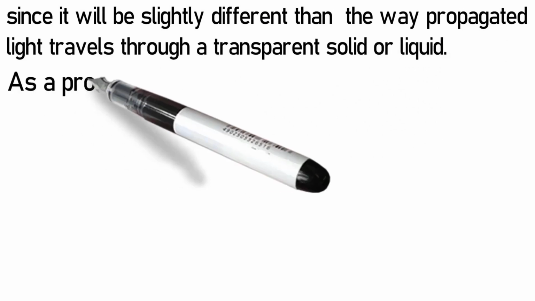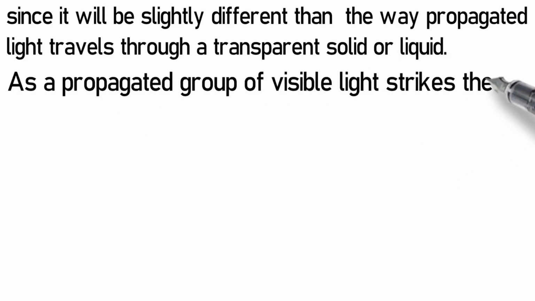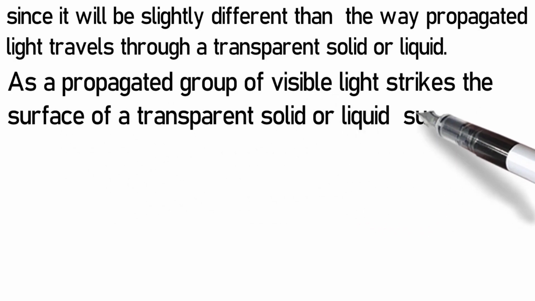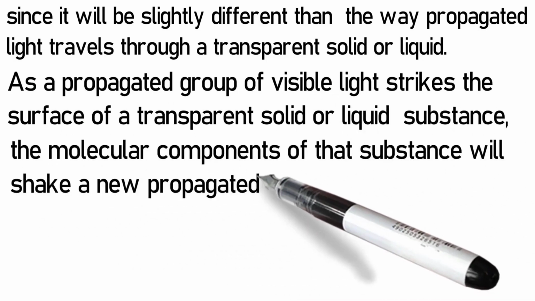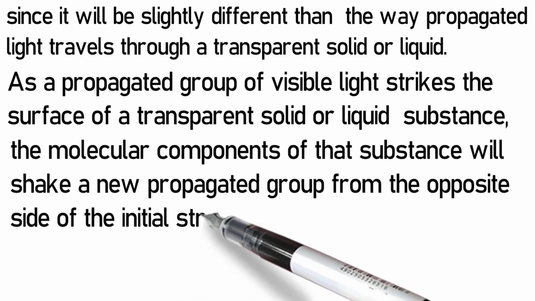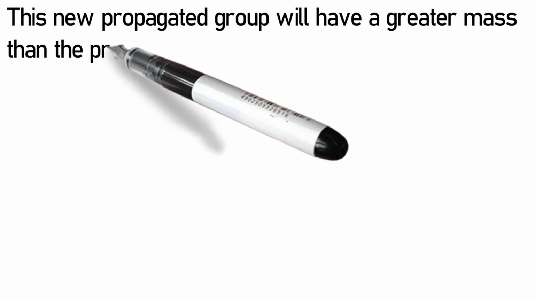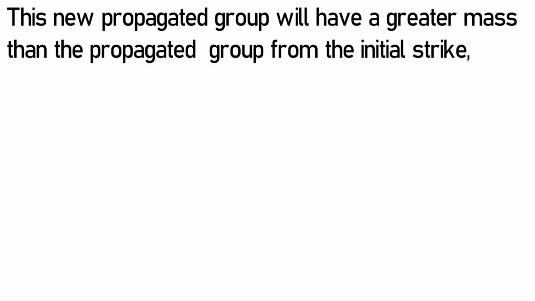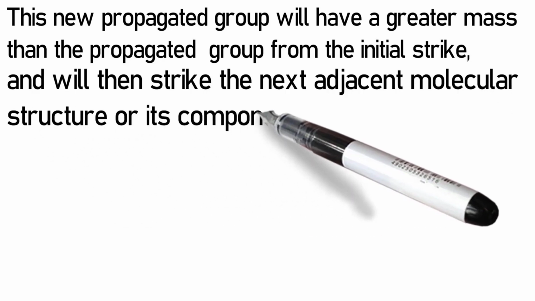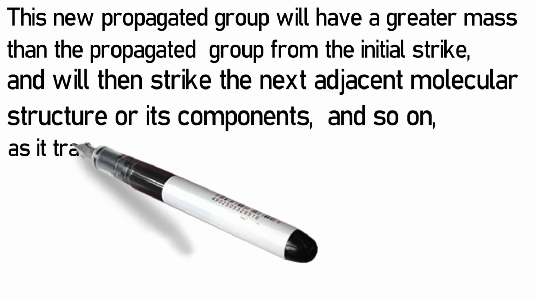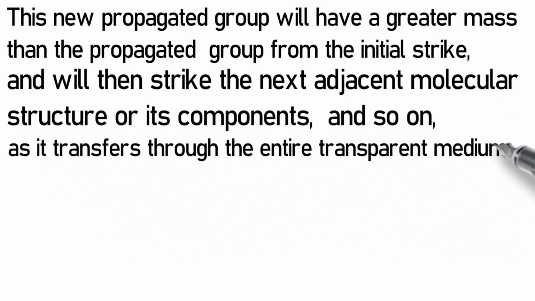As a propagated group of visible light strikes the surface of a transparent solid or liquid substance, the molecular components of that substance will shake a new propagated group from the opposite side of their initial strike. The new propagated group will have a greater mass than the propagated group from the initial strike, and will then strike the next adjacent molecular structure or its components and so on as it transfers through the entire transparent medium.